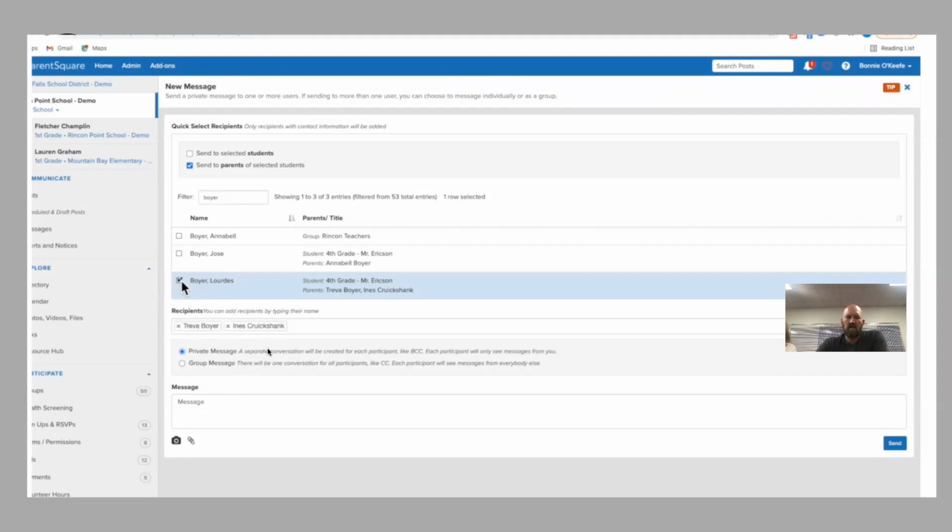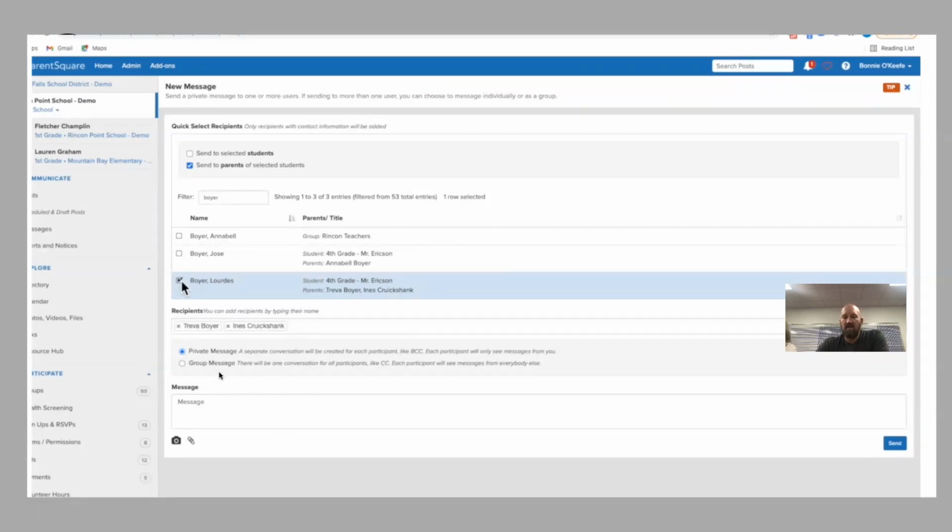You've got a couple options again below here if you have multiple people in the recipients box to send this as a private message. That is, you're sending the same message to 2 or 3 or 4 people, and it's like a blind copy. They don't know that it's going to anybody else. And when they reply to you, it's only coming back to you.